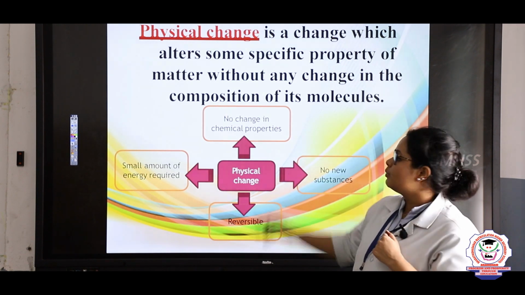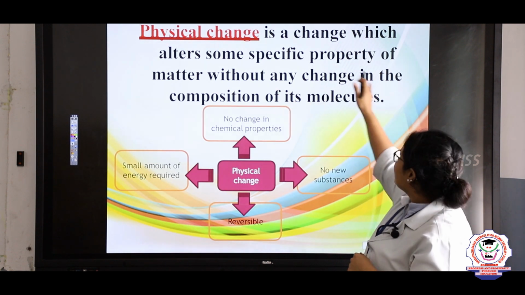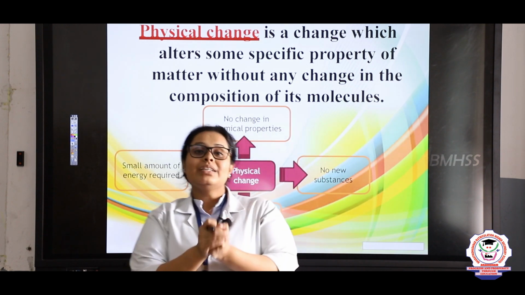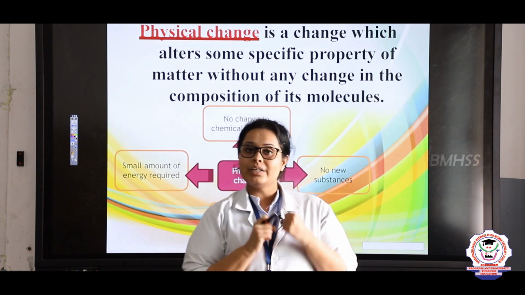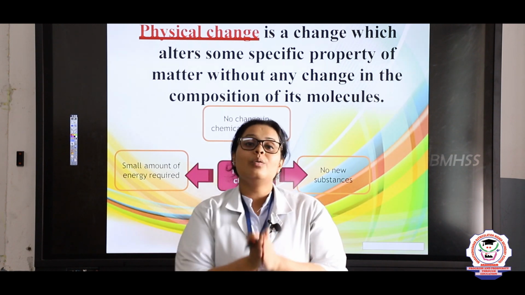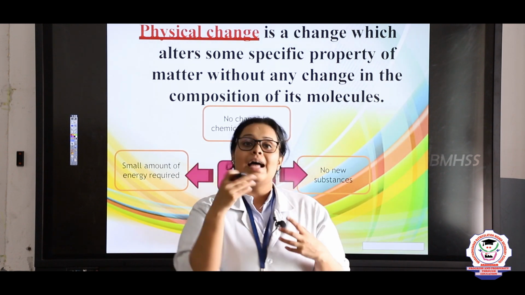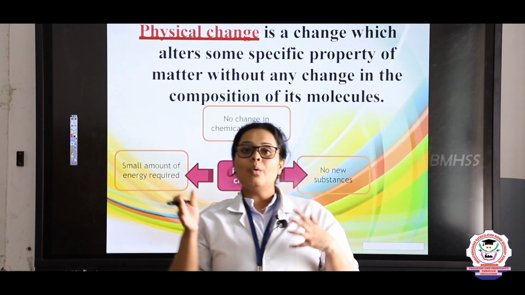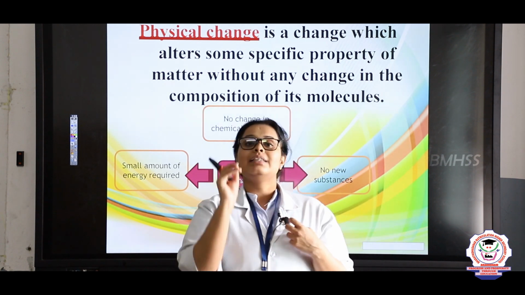What is the definition of a physical change? A physical change is a change which alters some specific property of matter without any change in the composition of the matter. What is composition, students? Composition means the chemical formula. When you take water, the formula is H2O. Even after heating, ice will get converted into water, and here also the formula of water will be H2O. So whenever things change but the chemical composition does not change, these types of changes are called physical changes.